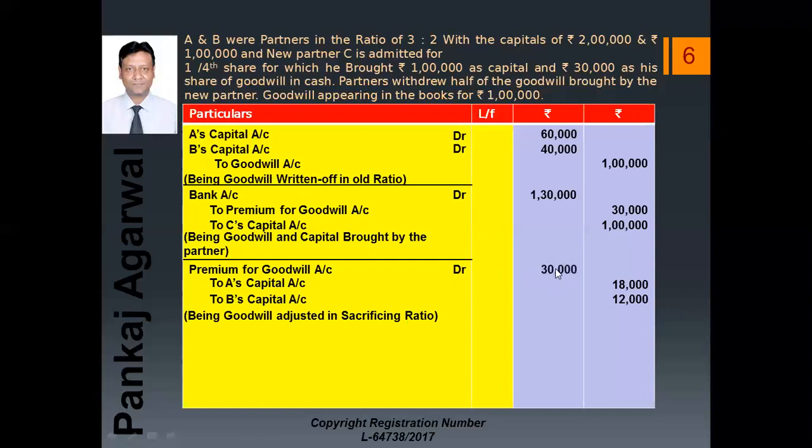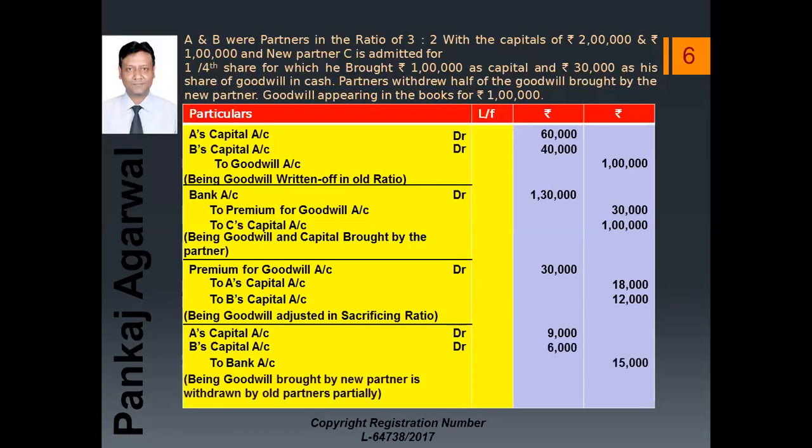Now just check this amount and the premium for goodwill amount. Is it the same? If it is not the same, then there is something wrong in this. Otherwise, it's correct. Now, half of the goodwill brought by the new partner is withdrawn. So the journal entry will be A's capital account debit, B's capital account debit to bank, and the amount will be half of 18,000, that is 9,000, and half of 12,000, which is 6,000. Now sum this up and write it in the bank column. So being goodwill brought by the new partner is withdrawn by the old partners partially.